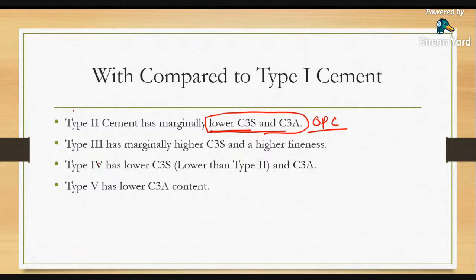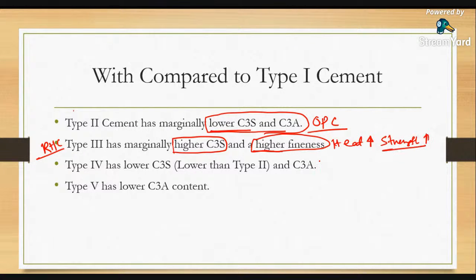Type 3 is called rapid hardening cement, where the C3S constituent is very high. The C3A constituent is also higher, and we grind the clinker to a very high degree of fineness, so that the heat of hydration increases. So the strength gain will be very fast in rapid hardening cement.